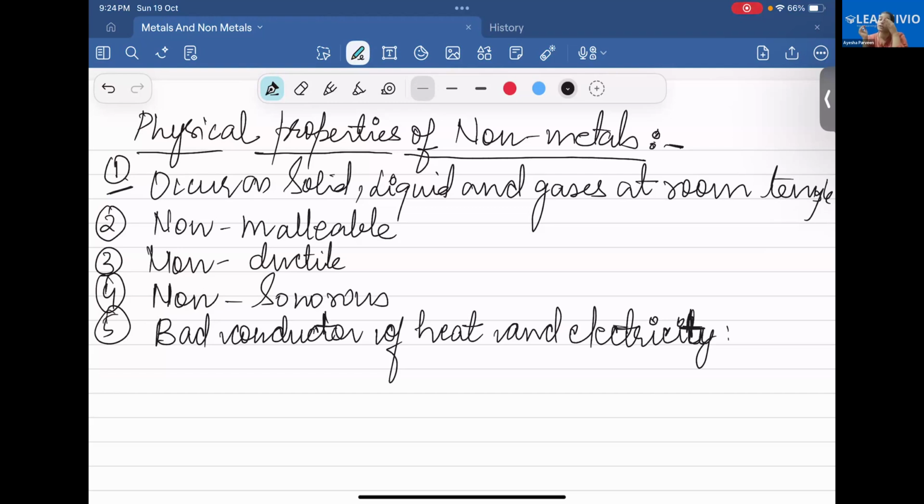Just as metals have some exceptions, non-metals also have some exceptions, which I will tell you about in the next class.